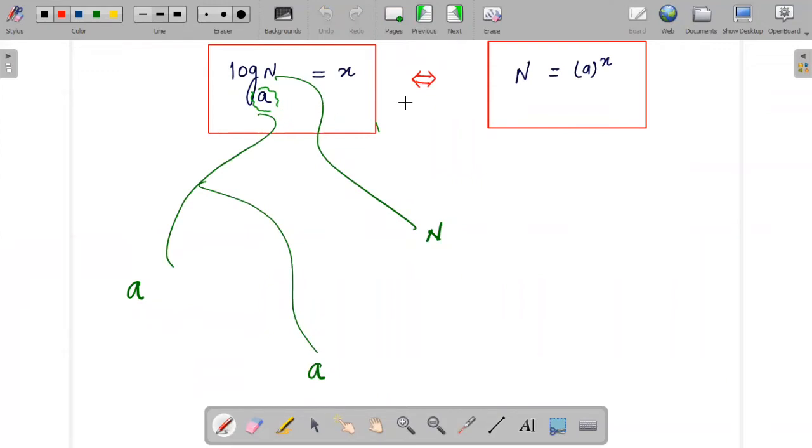log n to the base a equals x, where the syntax carries the same meaning, a still being the base, where a should be greater than 0 and should not equal 1, and as far as the number is concerned, n should be greater than 0.